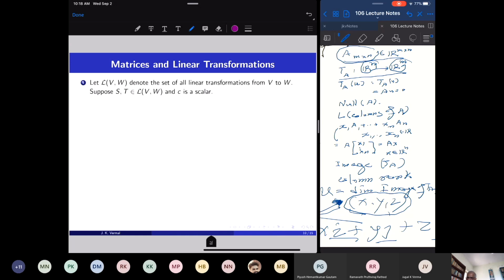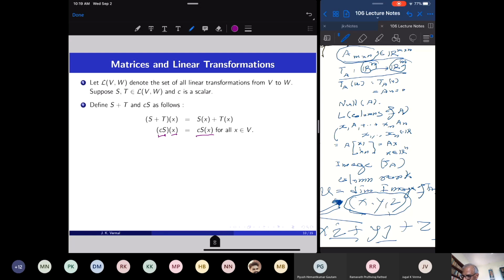Let us look at all the linear transformations from V to W. There can be all kinds of linear transformations between V and W, so look at the set of all linear transformations from V to W. If I have two linear transformations S and T and C is a scalar, then I can add these linear transformations just as I add functions in calculus. So S plus T acting on x equals Sx plus Tx. You can take a scalar multiple of a linear transformation: CS is the linear transformation which takes x to C times Sx.